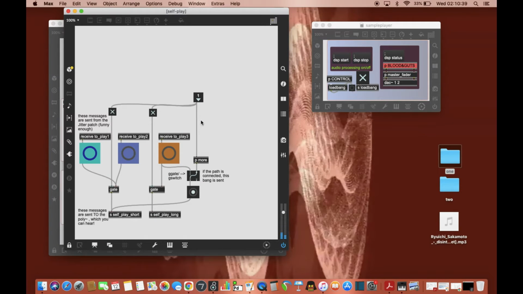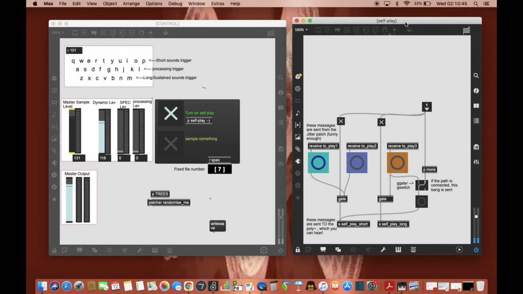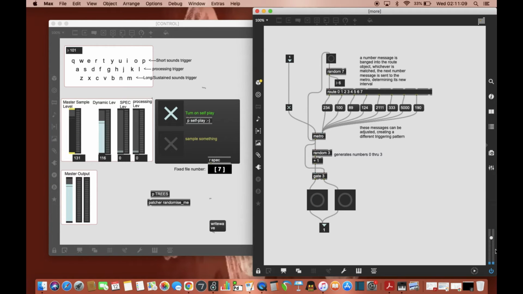So, here's the self-play. You can see that there's three main buttons that are taking messages from Jitter, right there. And then you also have another button sending a bang from this subpatch, the more subpatch. Let's open that.